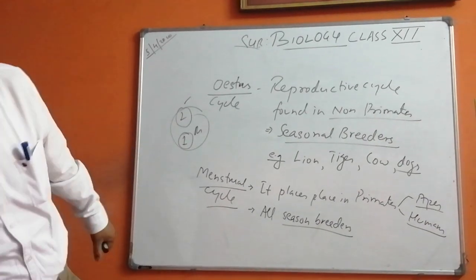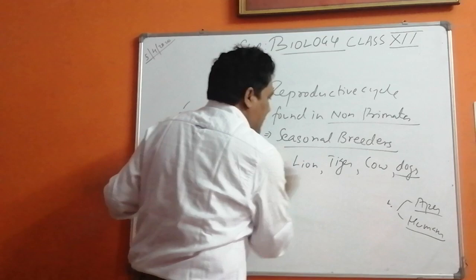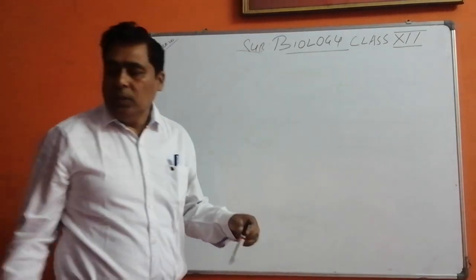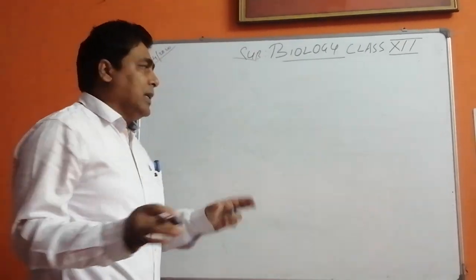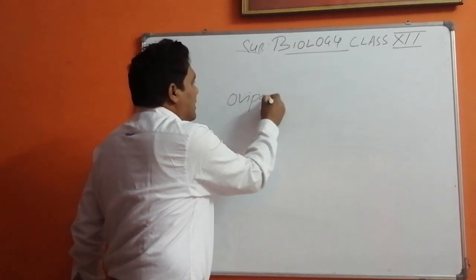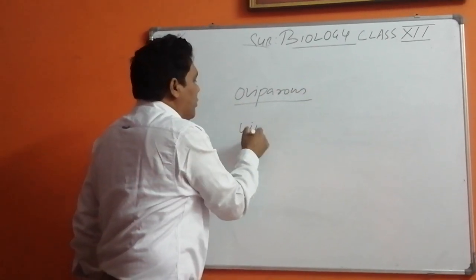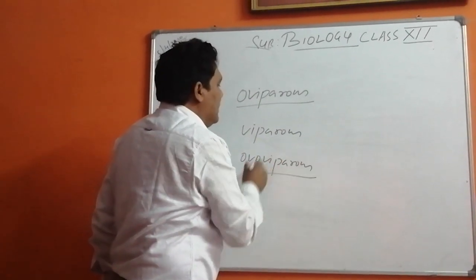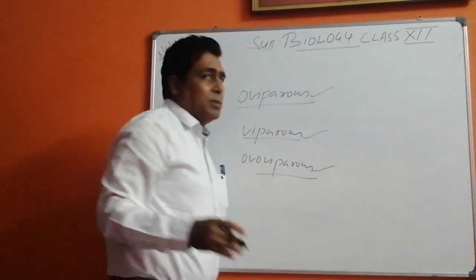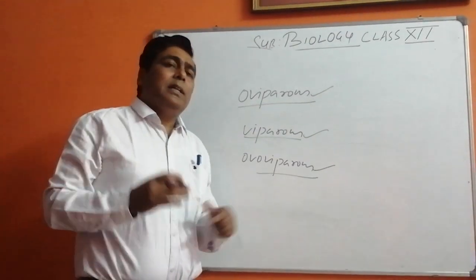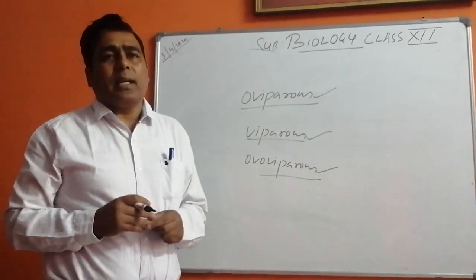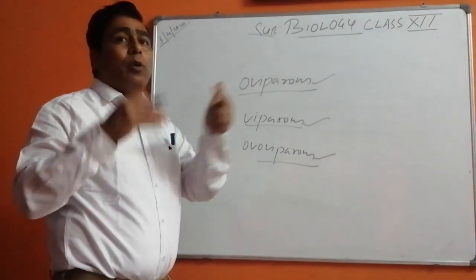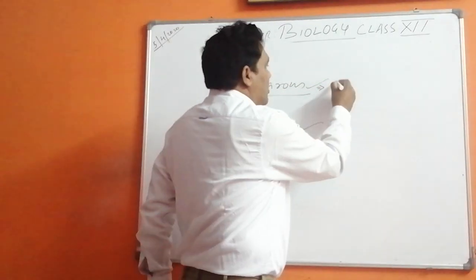Okay children, now I am going to come to the next topic, and we are almost finishing the chapter here. Now comes oviparous, viviparous and ovoviparous. These are the three types of organisms. After the embryo has been formed, in the case of placental mammals, it grows inside the body. But in the case of oviparous organisms, it grows outside the body.